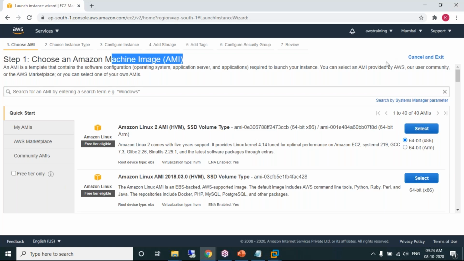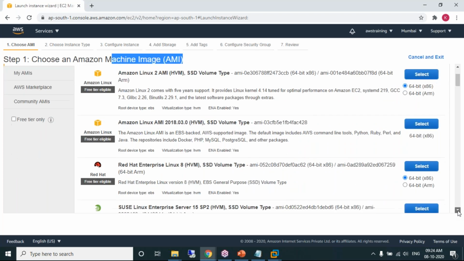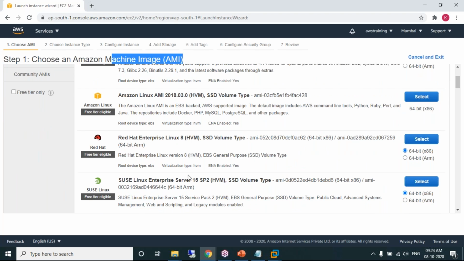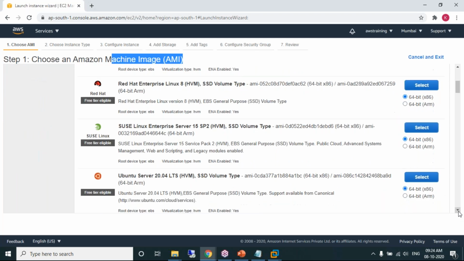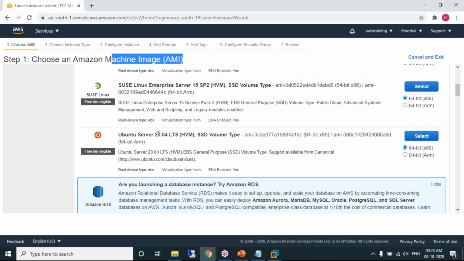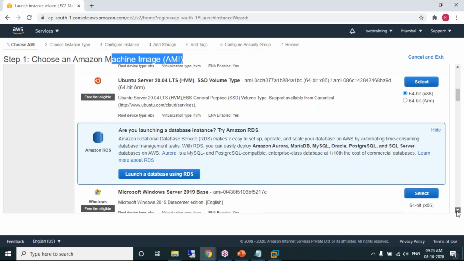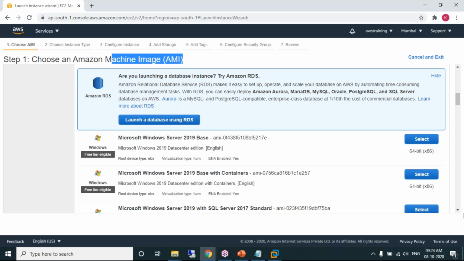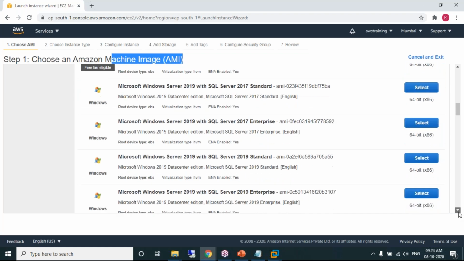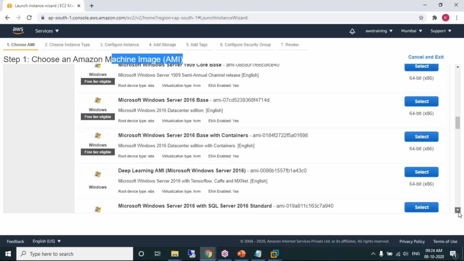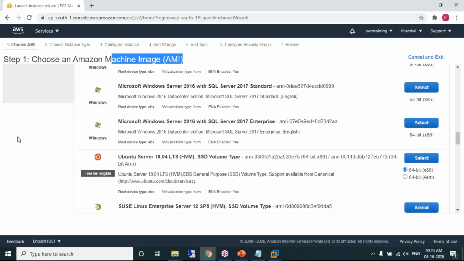We want to create a Linux machine. So we have different options. Look at this. We have Amazon Linux. We have Red Hat Linux. Any operating system you can select. See Linux, Ubuntu Server version 20. If you want a Windows machine, you can create it. Step 1 is selecting an operating system. Okay, I want to select Ubuntu Server. This is free. When you are selecting, make sure it is eligible for the free tier. Our account is a free account, isn't it? A free account has some limitations.